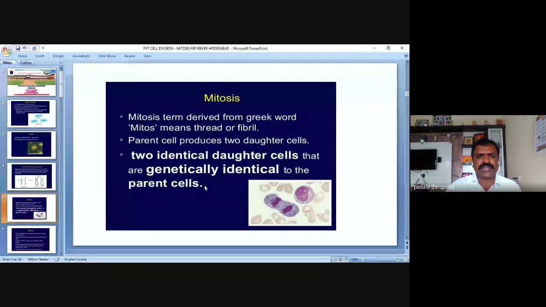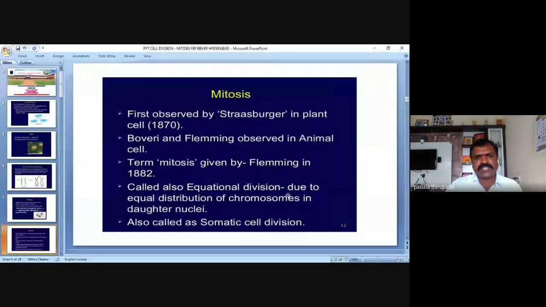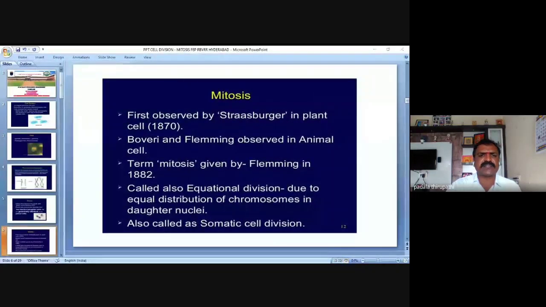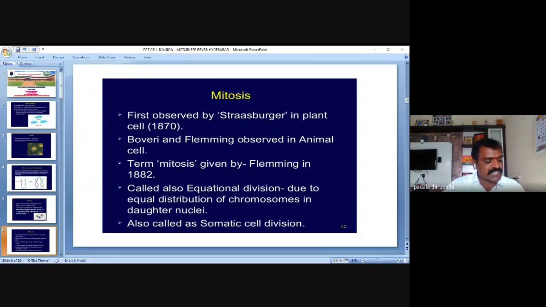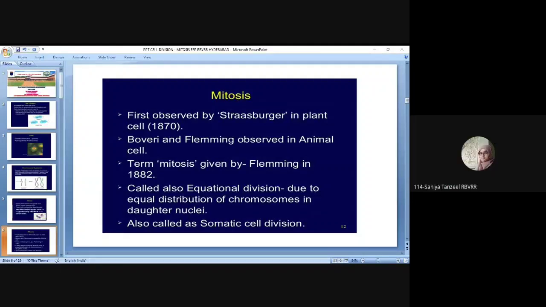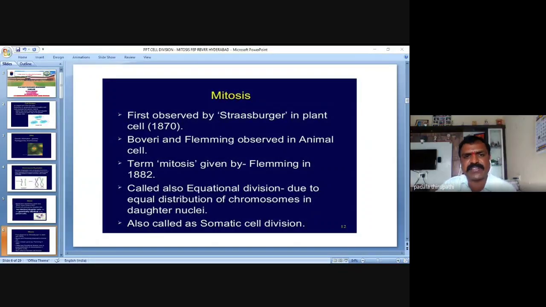Then we will move to the next slide. Who discovered mitosis? Mitosis was discovered by Strasburger. Have you ever heard about this scientist's name? Yes, sir. In embryology, we discussed Strasburger, who gave the term syngamy. In fertilization, sir. Very good, my dear friend. Very good, excellent. Strasburger also named fertilization as syngamy.